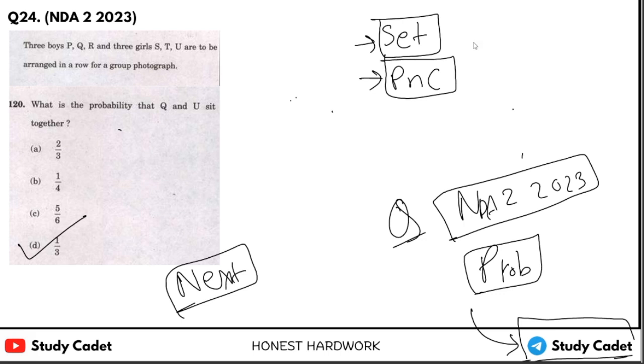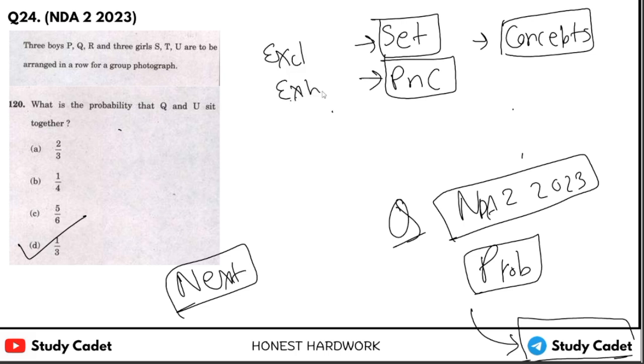After that you should learn the concepts and definitions of some things, like exclusive events, exhaustive events, independent events. We have some theorems also, like conditional probability, total probability, Bayes theorem.